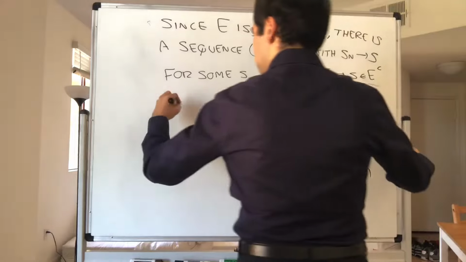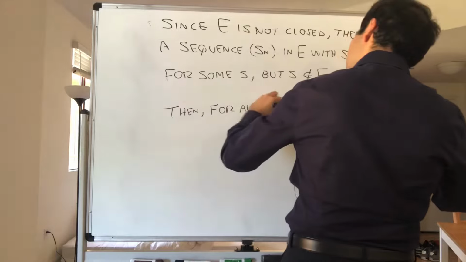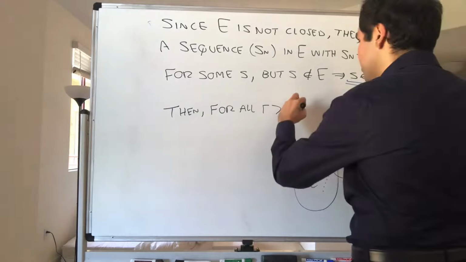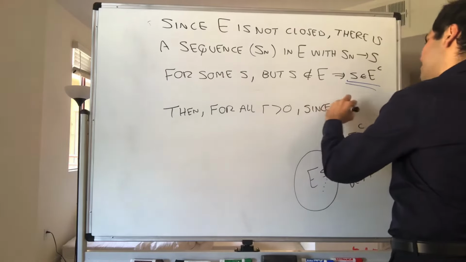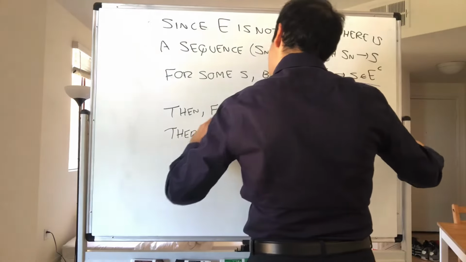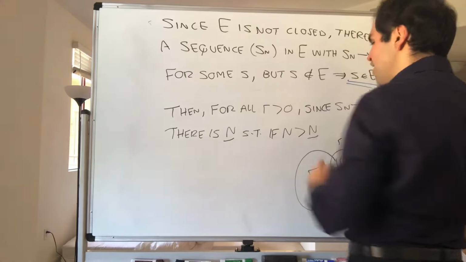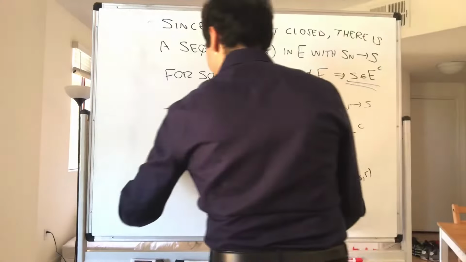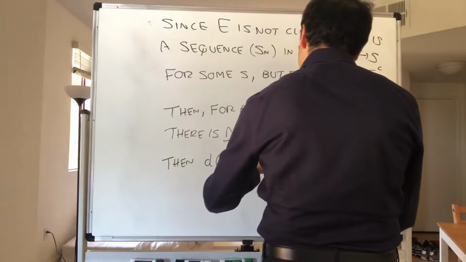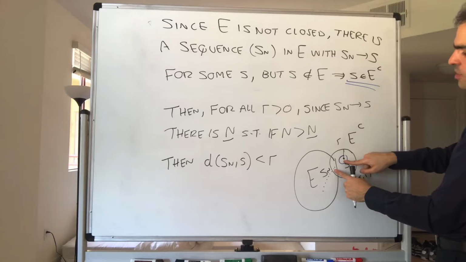But then, for all R, so here use epsilon being R, and let's use the definition of convergence. So since Sn converges to S, there is capital N such that for a long time, so after capital N, the distance between Sn and S is less than R. But what does it mean for the distance between Sn and S to be less than R?